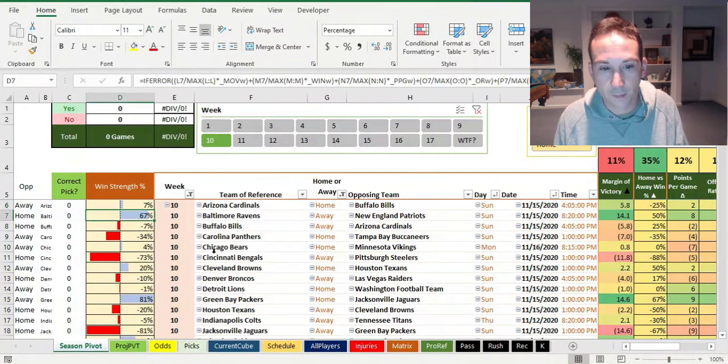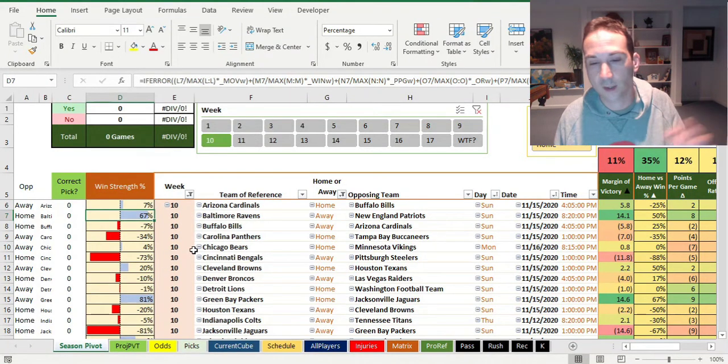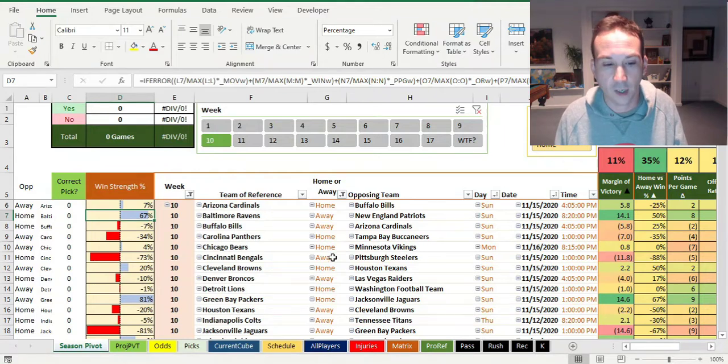Baltimore heavily favored over the Patriots. I'm not going to go through the whole week. Like I said, I'm going to do that in Saturday's video, but there's going to be more in depth, and this is going to be updated. So tonight,